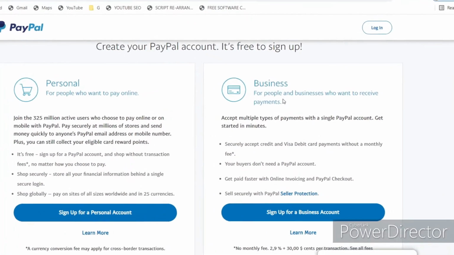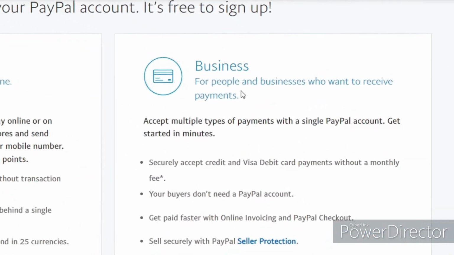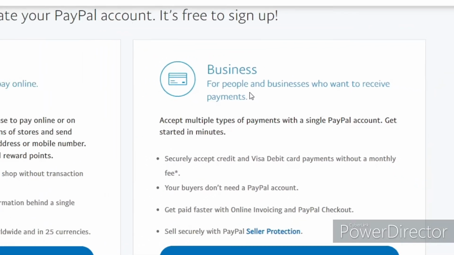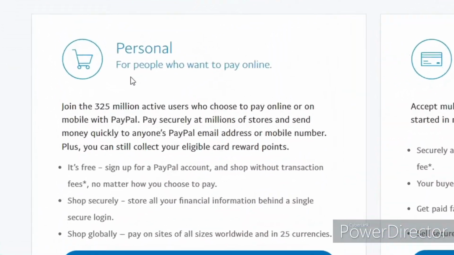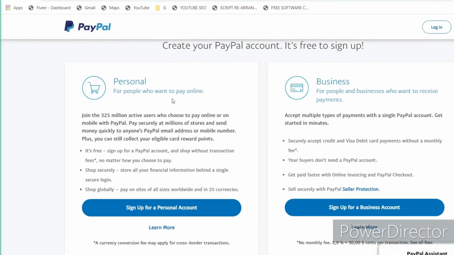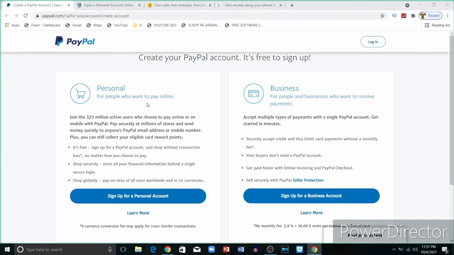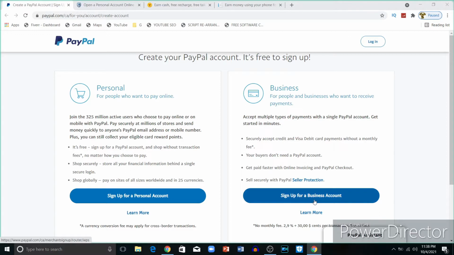In this case, in order to get paid, you're supposed to open a business account in PayPal. As you can see, personal is for people who want to pay online. For getting paid in this app, you are supposed to open a business account, for people in business who want to receive payment. So just sign up for a business account and fill in all the necessary information. After doing so, you will be able to use your PayPal account as a payment method.